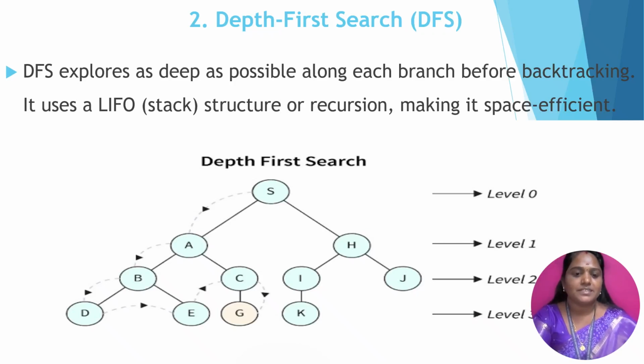So depth first search also explores each and every node in the levels. Start from the root node S. Here the goal node is represented as G. The depth first search traverses from S to A to B, then B to D, then D to E, then E to C, then C to G. So in this case, it reaches the goal node, and the right side of the traversal is not reached. So depth first search consumes low memory in this case.